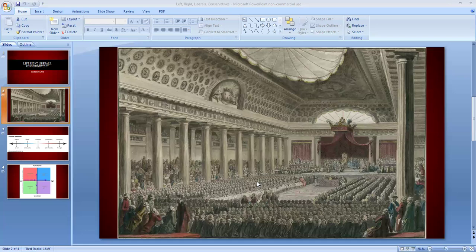So those on the right, those who supported the king and the monarchy, who opposed the revolution, who did not want to make any changes in French society, became known as conservatives. Conserve means not to change anything. Those who sat on the left and opposed the king and the monarchy and who wanted France to be a republic rather than a monarchy became known as liberals, liberty. So this is how it works.